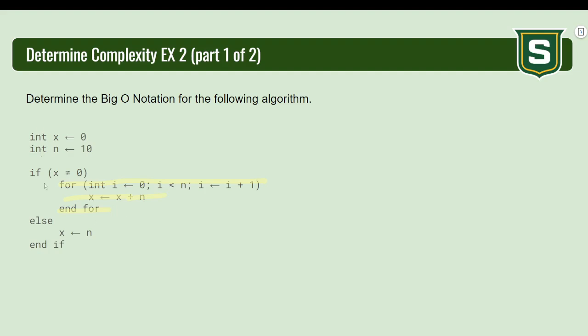So everything else is constant. The if statement's constant, the else statement's constant, the assignment statements are constant. It's this loop. This loop is going from 0 to n. This is big O of n. Now inside of it, I don't have another loop. Inside of it, I just have a constant part. So this is big O of n times big O of 1, which is still big O of n.